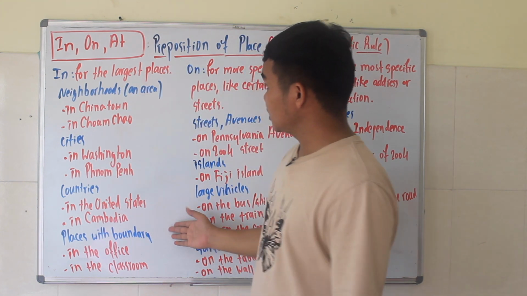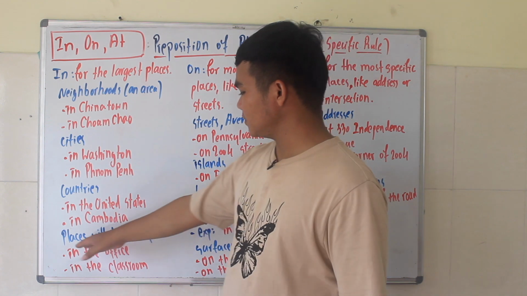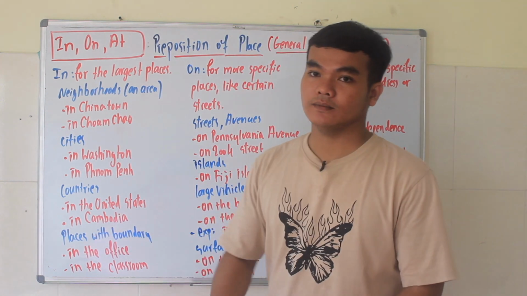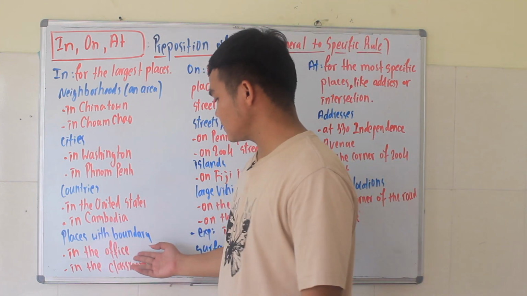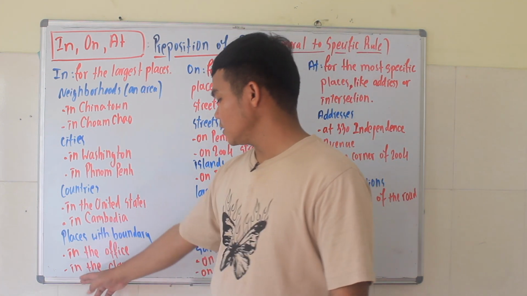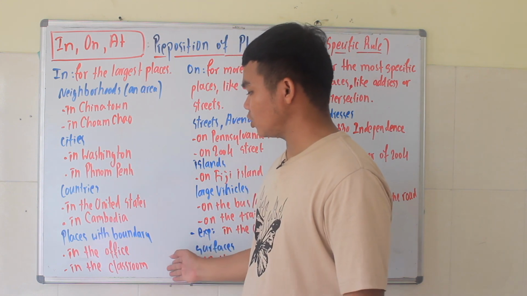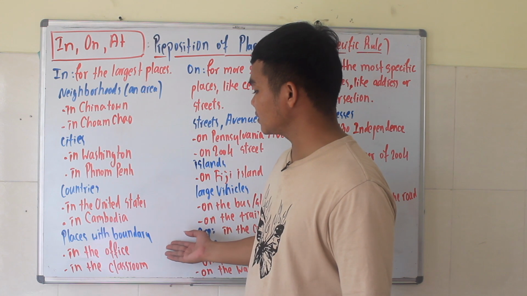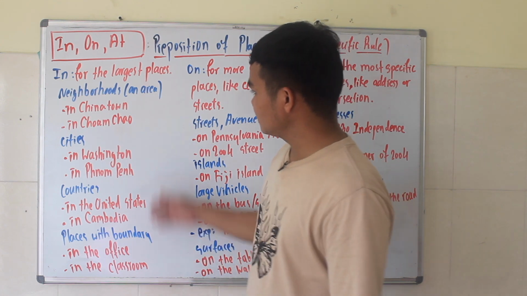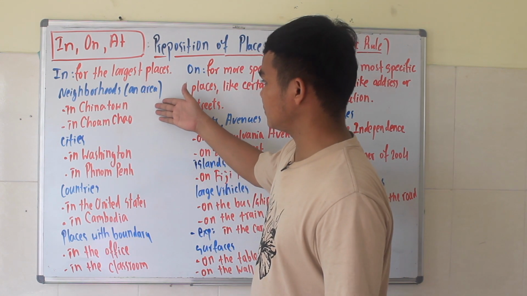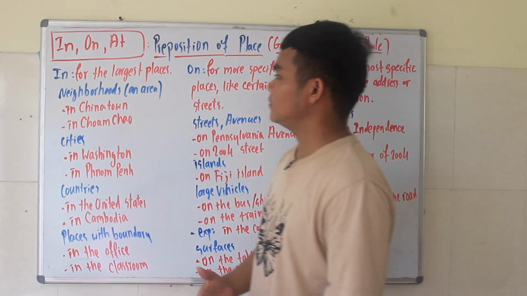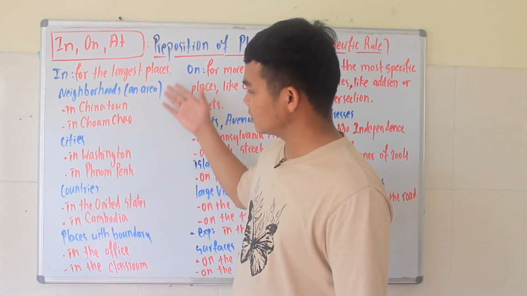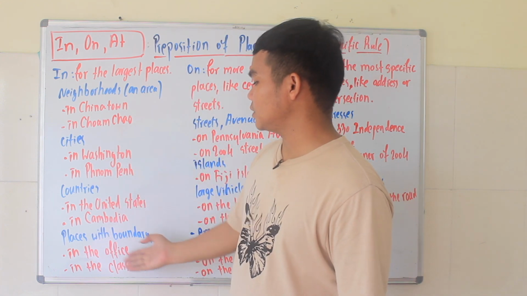And another point that we can use in with is places with boundary, or inside something. Like we say in the office, in the classroom, and so on. So we use in when we refer to a place with boundary. We can see that we use in for the largest places like neighborhoods, cities, countries, and places with boundary.